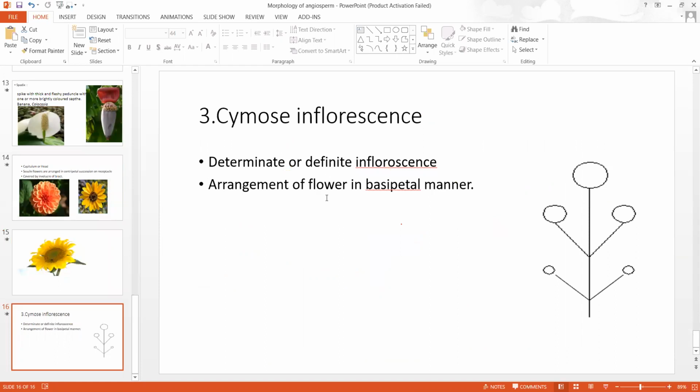In cymose inflorescence, flowers are arranged in basipetal manner, just opposite of racemose. Young flowers are at the base, old flowers at the top. So this axis now cannot grow. So this is called determinate inflorescence, because it cannot grow. So it is called definite inflorescence. And flowers are arranged in basipetal manner. This is called cymose inflorescence. This is about the inflorescence.